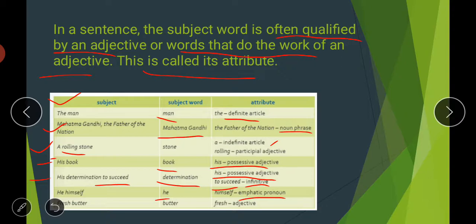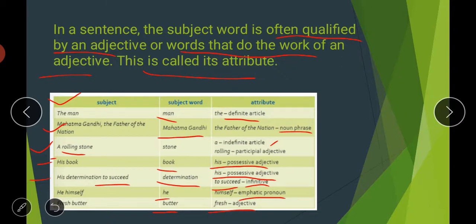Then if we talk about the next one, next is "fresh butter." So "butter" is the subject word here, and "fresh" means we are talking about the quality of the butter. Butter is fresh, so "fresh" here is an adjective. So the attribute to the subject word is "fresh." I hope you will be able to find the attributes in all the sentences you come across. An attribute is commonly a feature or quality of the subject word. That could be an adjective, definite article, indefinite article, possessive adjective, or an emphatic pronoun, or any other word.